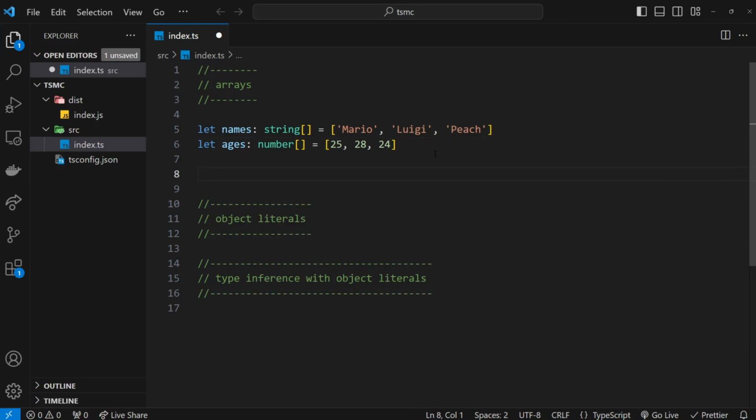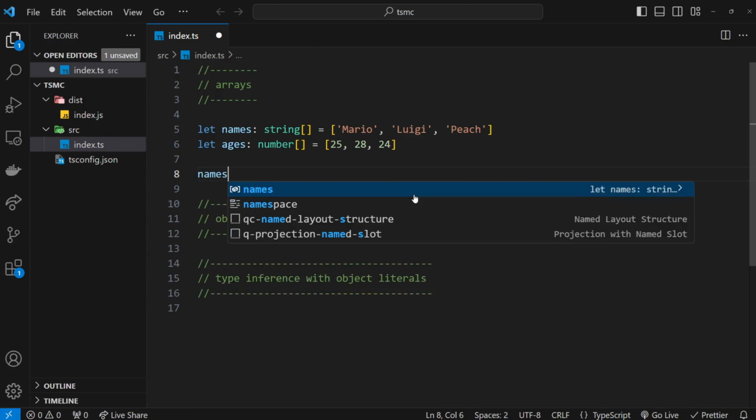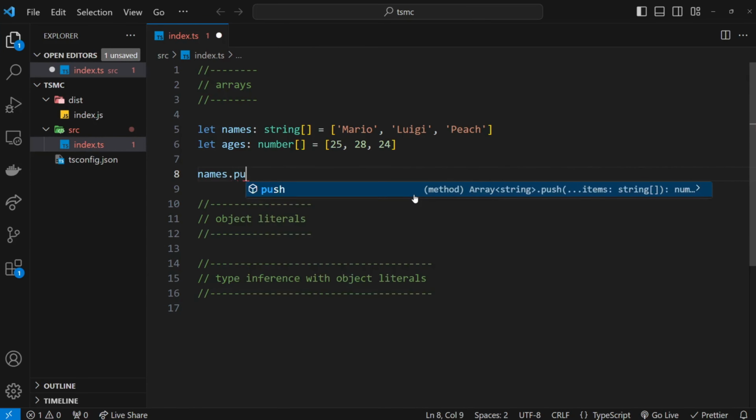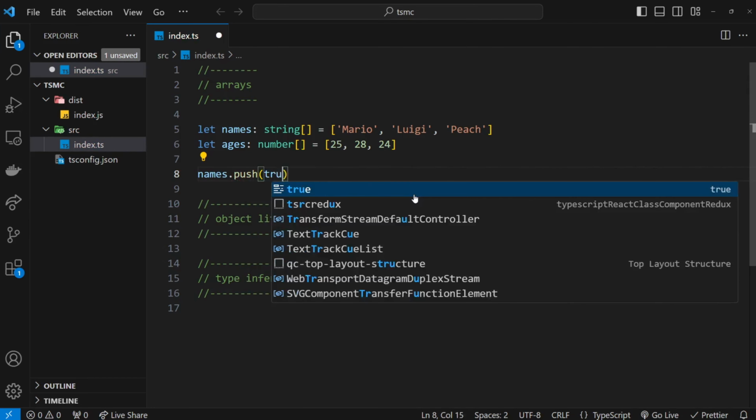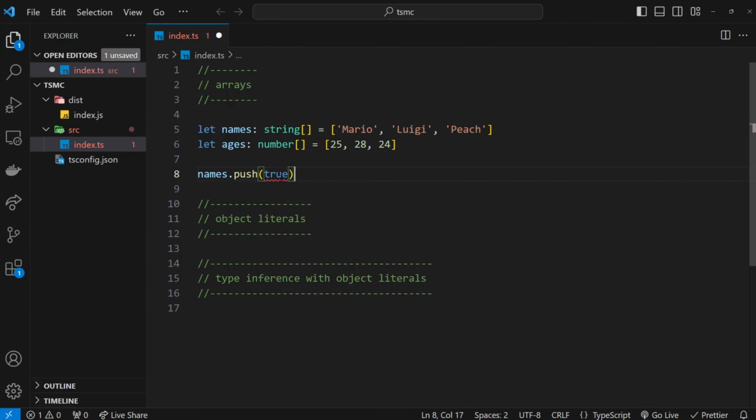And what I'd like to do is now try pushing new values onto these arrays. So I could take the names one, for example, and use the push method to push a new item onto the array. Now, if I try to do something that's not a string, I'm going to get an error because we've said this must be a string array. But if I try to push a string, like Bowser, then everything is hunky-dory.